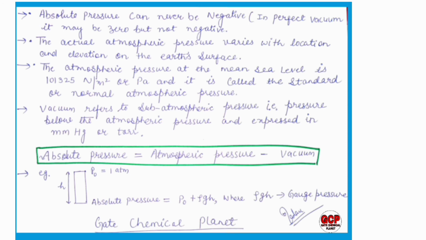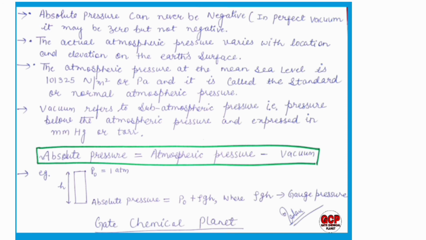Vacuum refers to subatmospheric pressure, that is, the pressure below the atmospheric pressure. It is expressed in mm of Hg or torr. The absolute pressure equals the atmospheric pressure minus the vacuum.